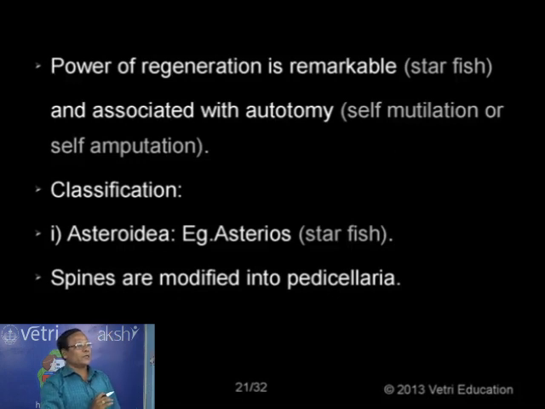Now, one of the peculiar characters found only in invertebrate groups, three animal groups, for example Hydra of cnidaria, Planaria of platyhelminthes, and the starfish of echinoderms, is a remarkable power of what is called regeneration. They have the ability of regenerating lost parts. So the power of regeneration is always great in these three animals, Hydra, sponges, Planaria, along with the fourth one, what we call the starfish. And during the process, they exhibit another phenomenon, what is called autotomy.